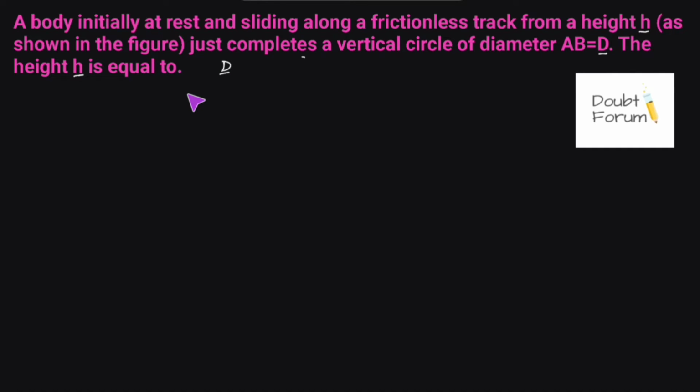So let us quickly draw the diagram. Body is here. This is a frictionless track and this is a circular track at the end. We call this point, the downmost point, as A, and the uppermost point is given as B, and the diameter is given as d.